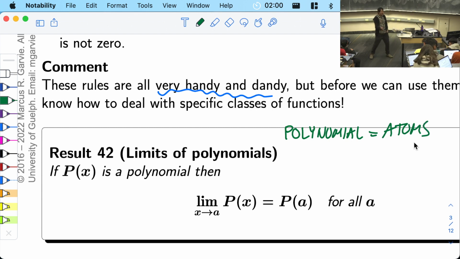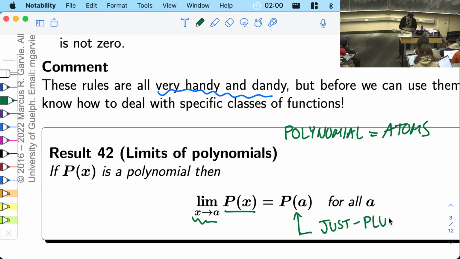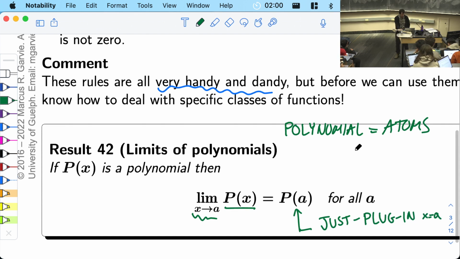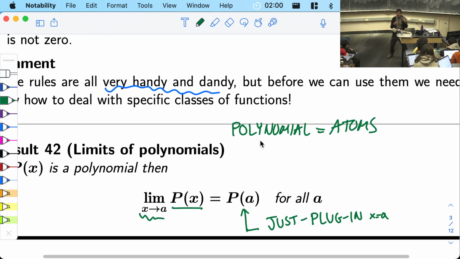How do you do the limit of any polynomial? If you want to do the limit of the polynomial p of x, as x goes to a, the answer is p of a. In other words, you can just plug in x equals a. So I'll say this one more time in a different way. If you want to do the limit as x gets really, really close to, but not equal to a,